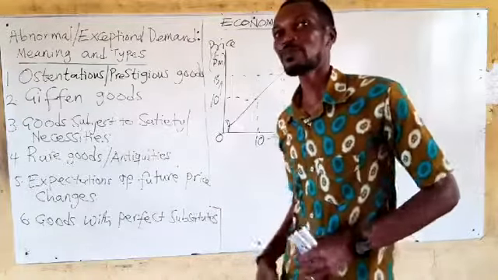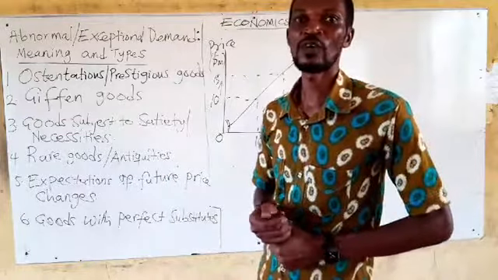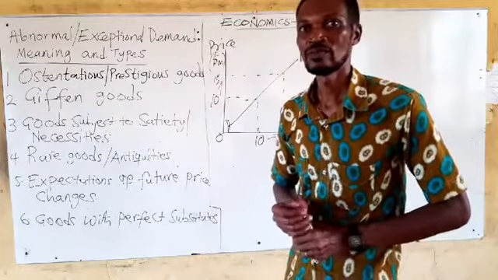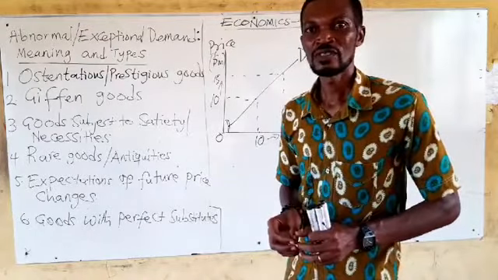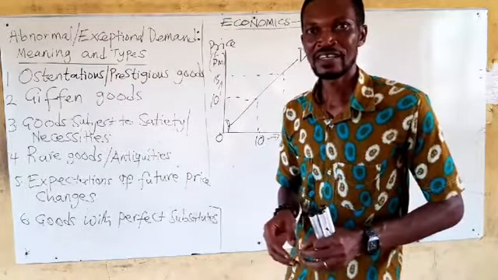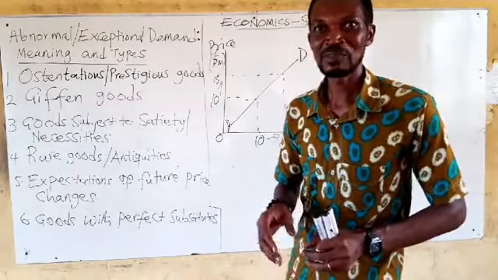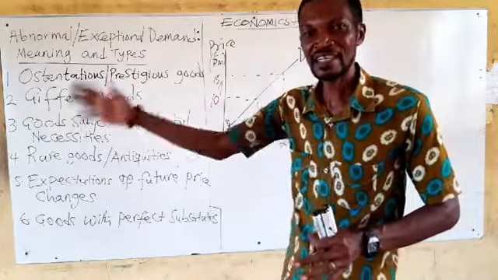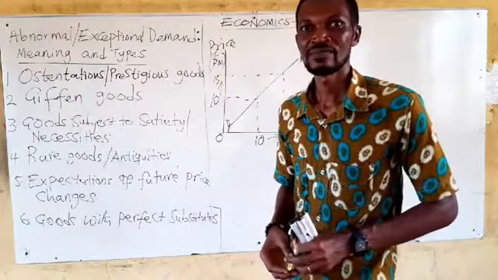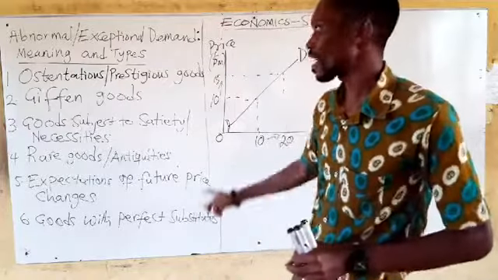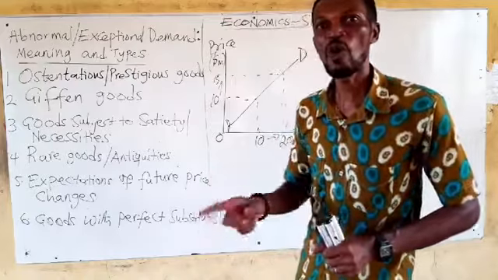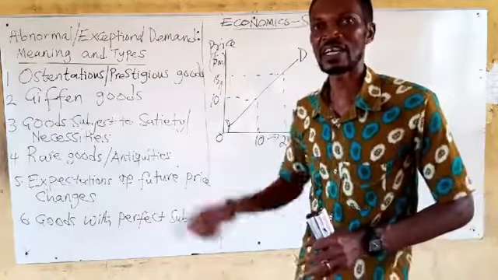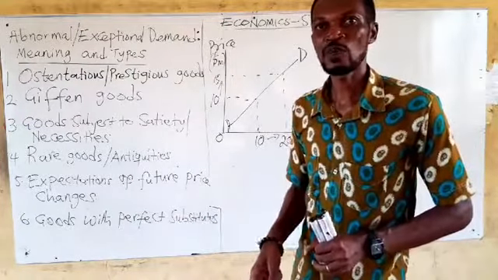And maybe a popular drink in our part of the world we call sobolo, okay, they are said to be bought when general prices are increasing. They also face this type of demand curve. At higher prices, more of such commodities are demanded, and at lower prices, more of such commodities are demanded.